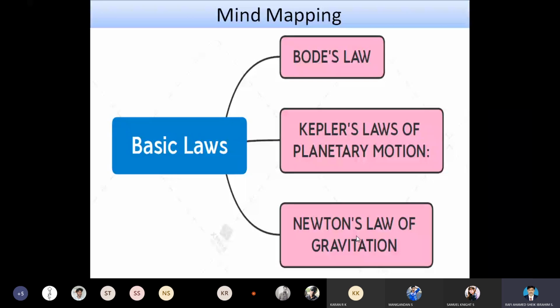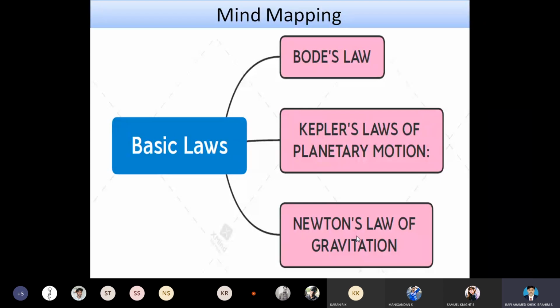And the third topic is Newton's law of gravitation. So we are considering the fundamental basic laws from this chapter, solar system.